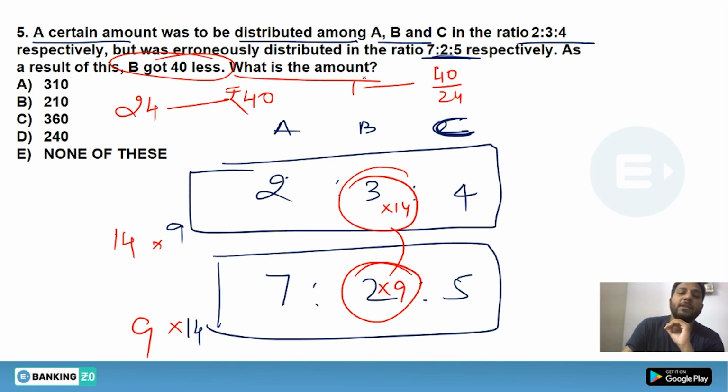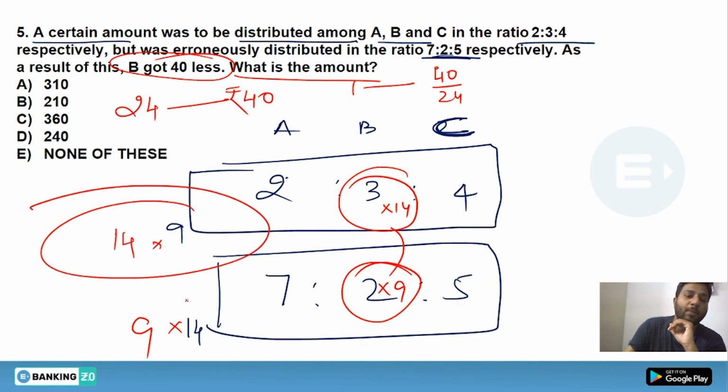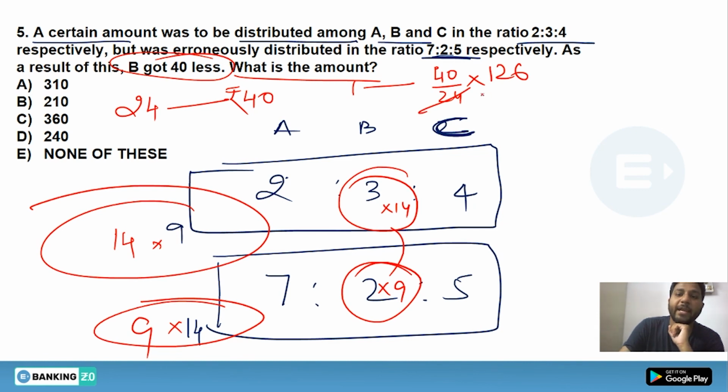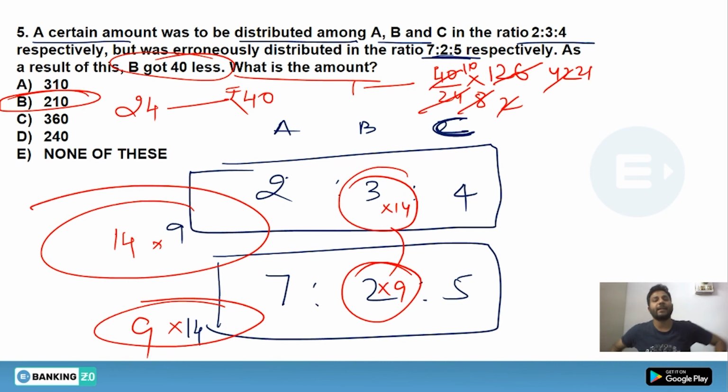That means we have to find the total amount. Either we will take the above ratio or the below ratio, we will be getting the same result. 3, 8, 3, 4, 4, 2, 4, 10, 21. That means the final answer would be 210 rupees. So 210 rupees was the initial amount which would have been distributed in the ratio 2:3:4, but distributed in the ratio 7:5. All right, so we have found it.